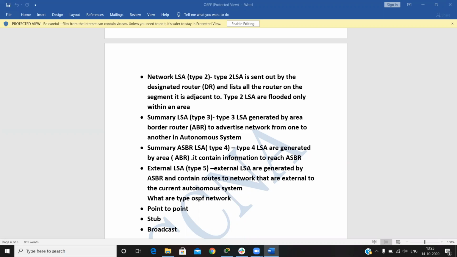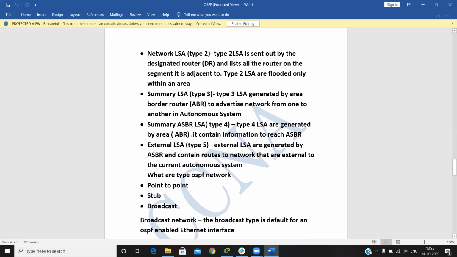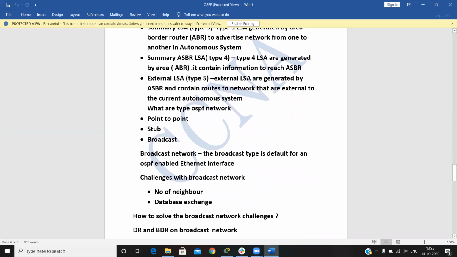Okay, so the last topic in OSPF is types of OSPF networks and DR and BDR, and the practical of the ASBR we do tomorrow, because this is a redistribution topic. It means when we communicate between different protocols.